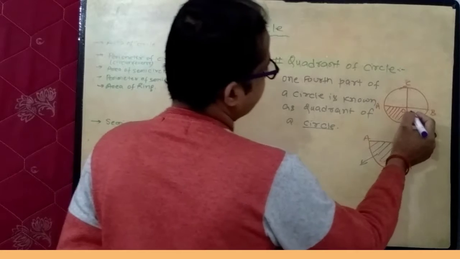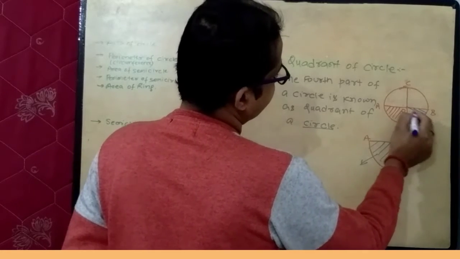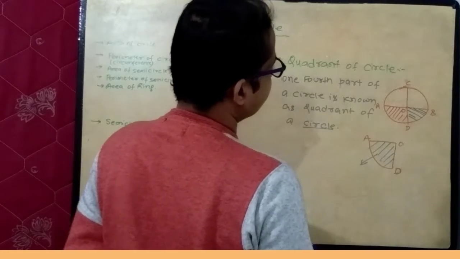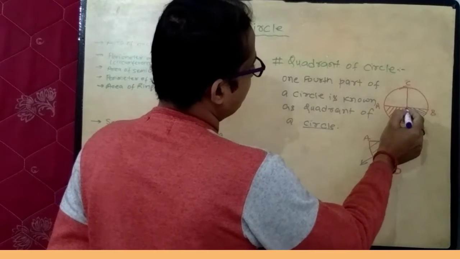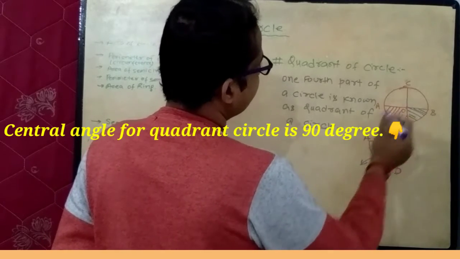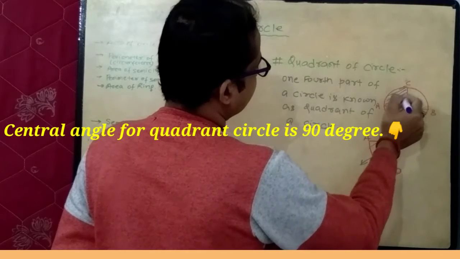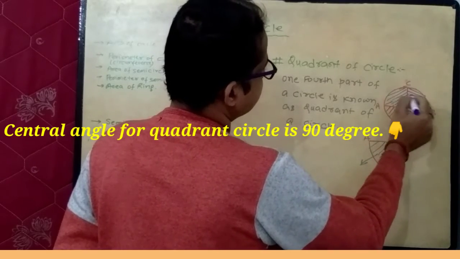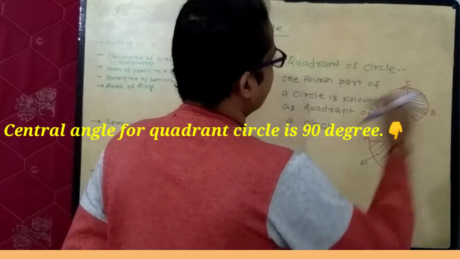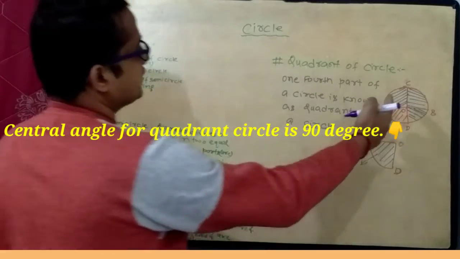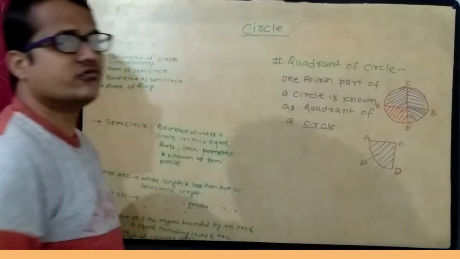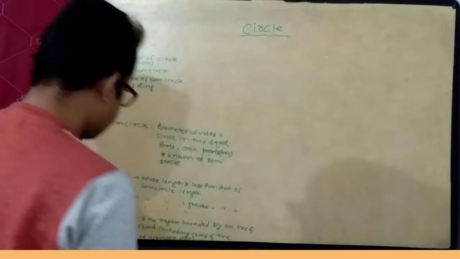Another quadrant of the circle is this one, O, D, B. This is another quadrant of a circle and this is another quadrant of a circle. So a circle has a total of 4 quadrants.